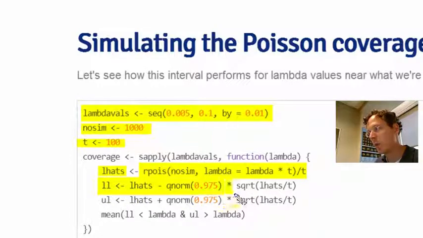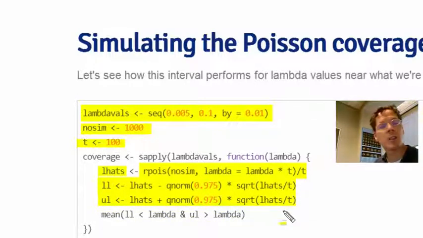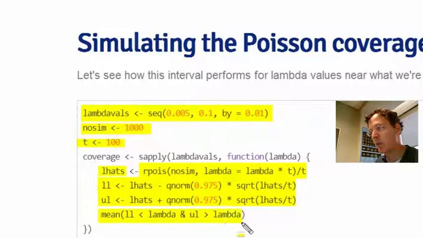I'm then going to create my 95% confidence interval by constructing the lower limit, where I subtract off the standard normal quantile times the standard error, and then a bunch of upper limits where I add the standard normal quantile times the standard error. Then I'm going to take the percentage of times that my interval contains the true lambda used for simulation, and I'm going to do that over a series of lambda values, and then in the next slide I'm going to show you the plot of the lambda values by the Monte Carlo estimated coverage.